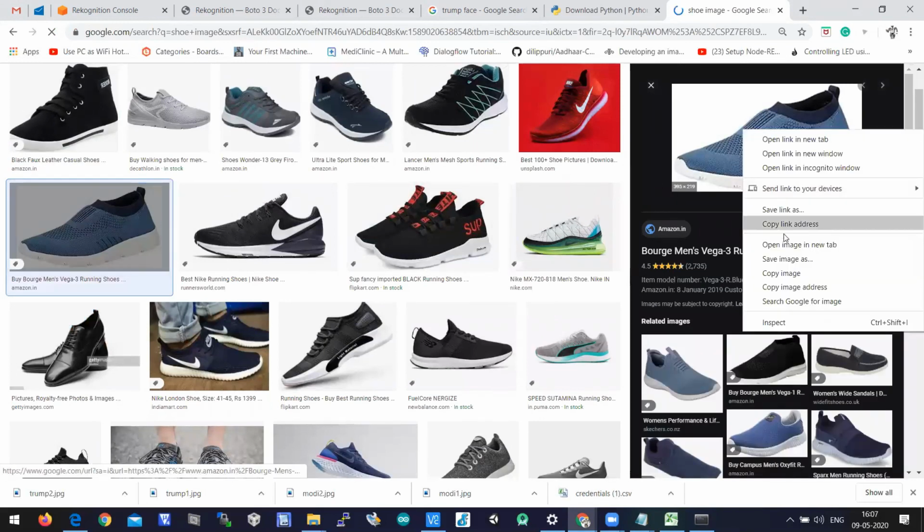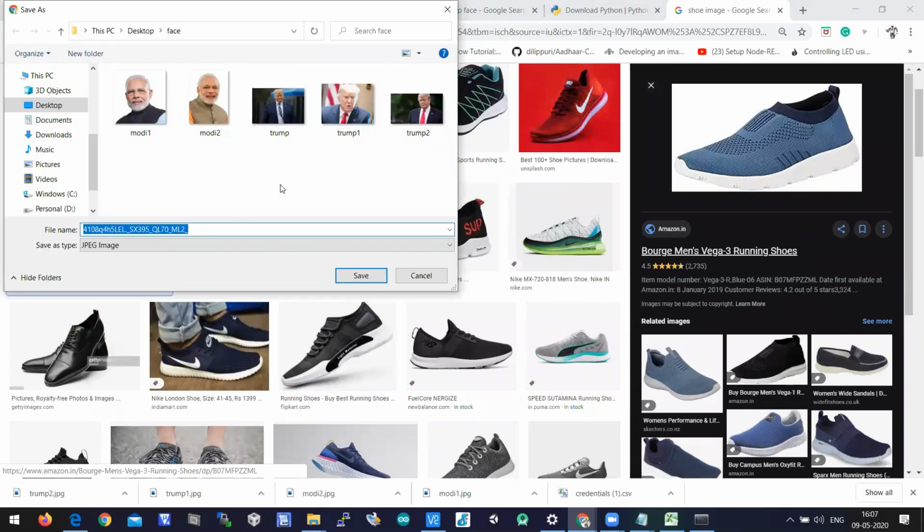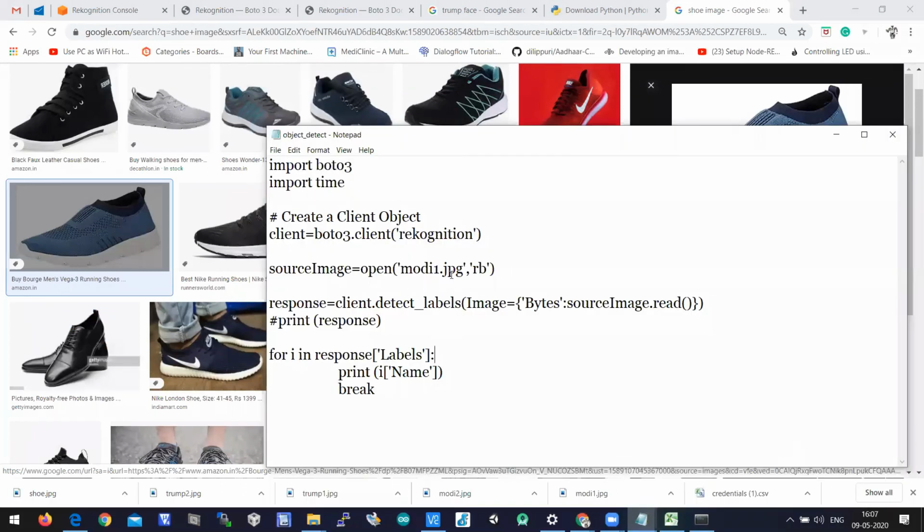Okay, let us save this image in the same folder as shoe. So let us pass this image. What is the name of the image? So this is for you. So let us run this program.